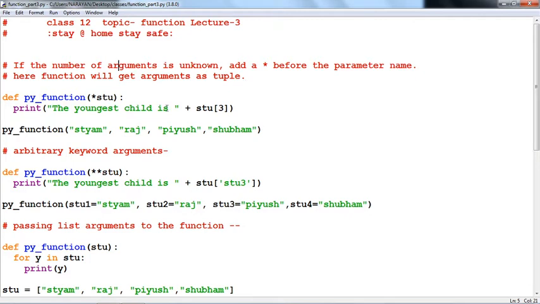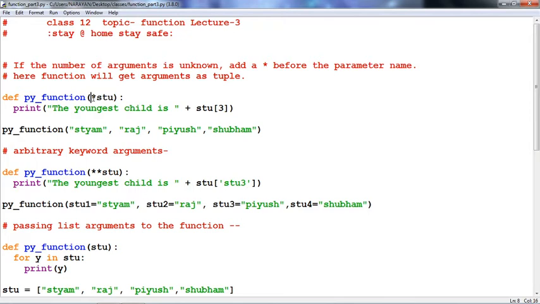What does it mean? It means that when we define a function in which we are not sure about the number of arguments, whether two, three, or four arguments will be passed, then we should put a single asterisk before the parameter's name. That defines the parameter as an arbitrary argument.